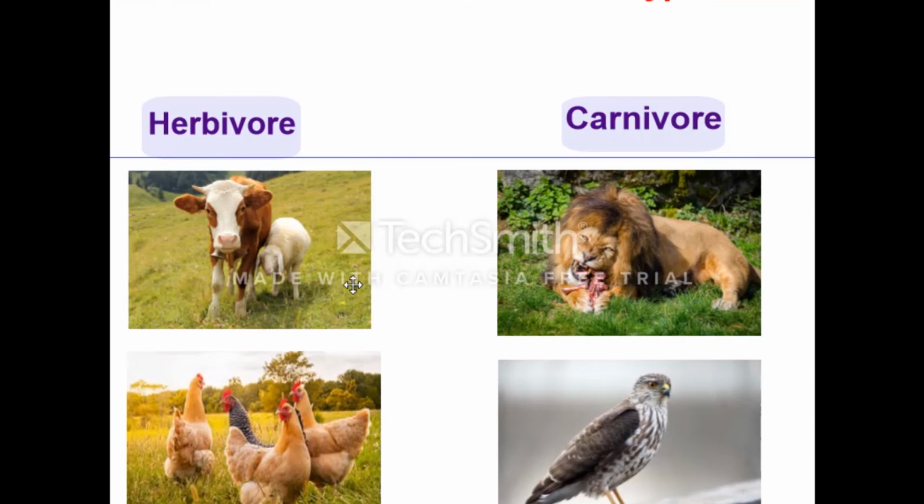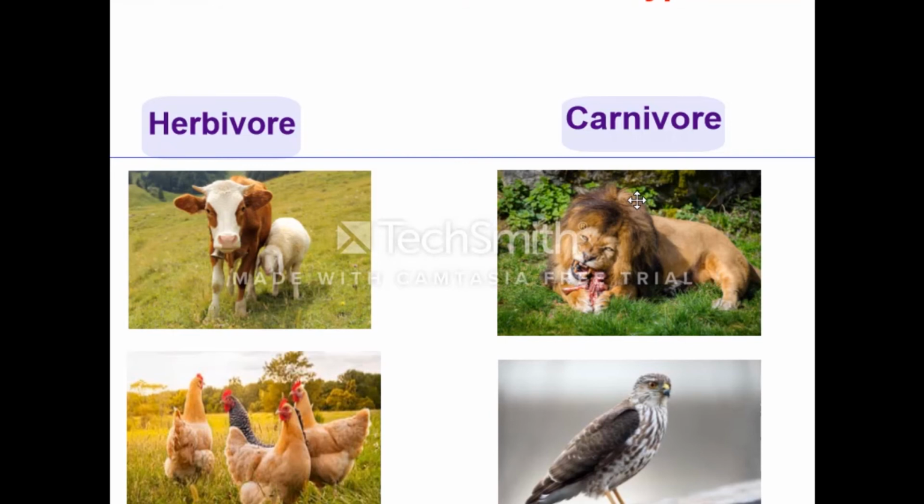Look at the carnivores: lion, hawk, snakes, tiger. These consumers eat other consumers. The lion eats cow or sheep, so carnivores feed on herbivores.